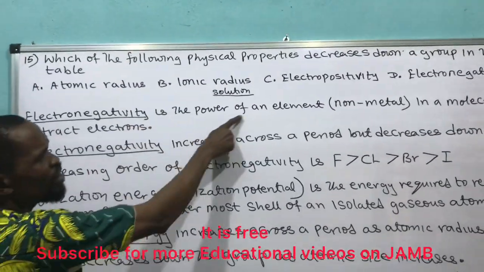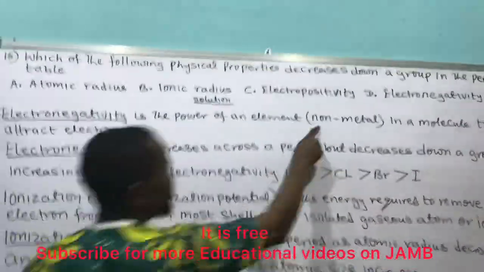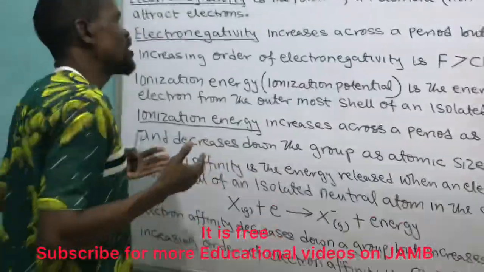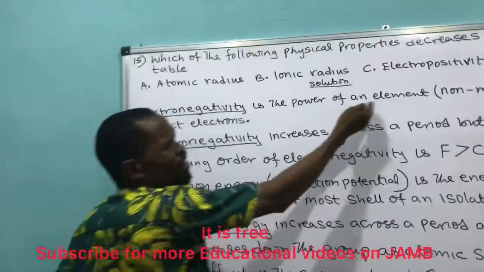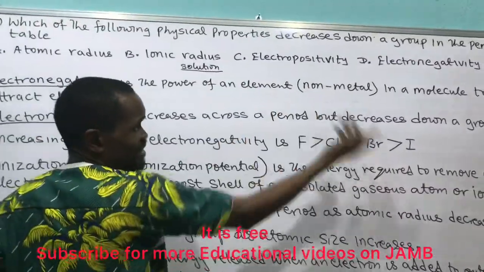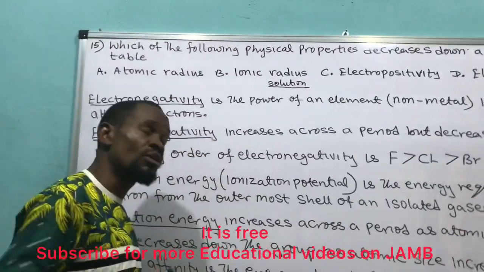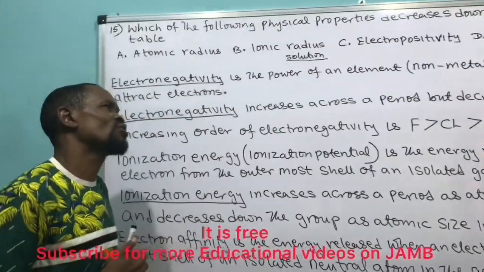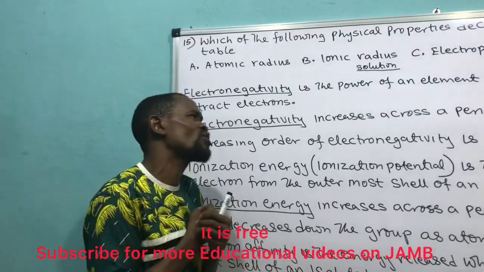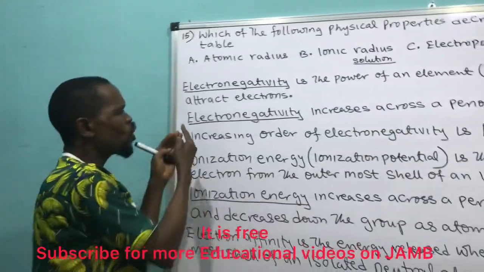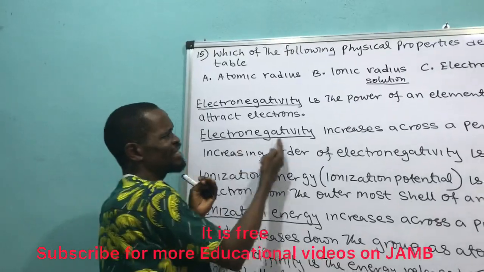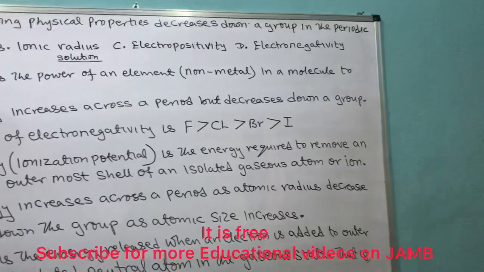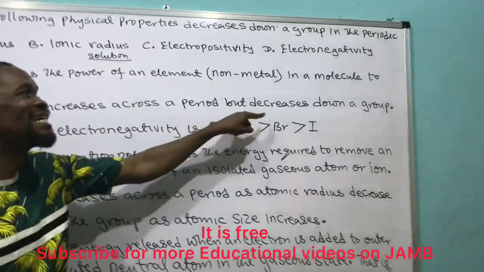Electronegativity is the power of an element, a non-metal, in a molecule to attract electrons. So when we say electronegativity, we are talking about non-metals. Electronegativity increases across a period but decreases down the group.